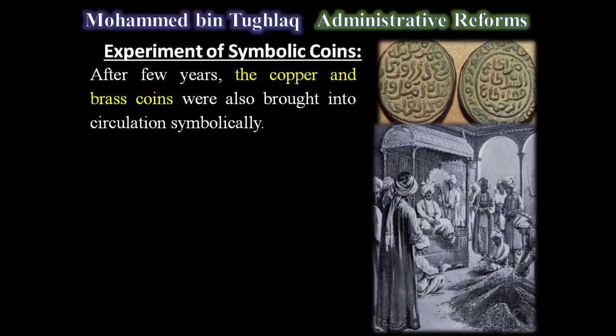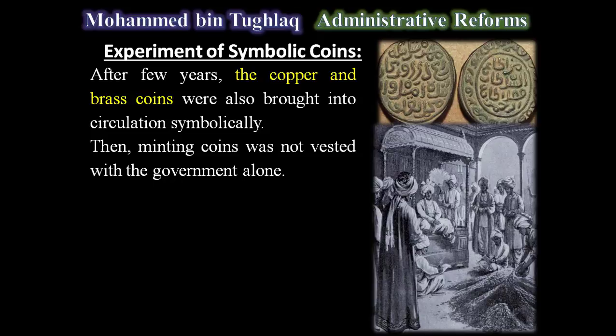In place of gold and silver coins, after a few years, copper and brass coins were brought into circulation symbolically by Muhammad bin Tughlaq. Again, he did not take proper precautions, which is why the gold and silver coins disappeared. Even the copper and bronze coins were not properly maintained, because minting coins was not vested with the government alone.